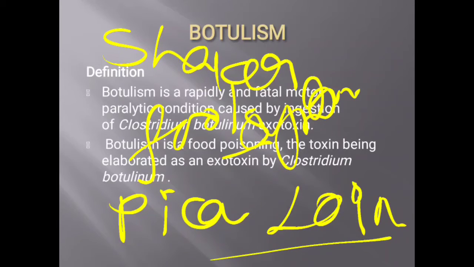And this is similar to wound botulism in humans. Wound botulism is mainly seen in humans when the bacteria grow and produce toxins in a wound. Because of this characteristic feature, the disease produced by bacteria which grow and produce toxins in a wound is called wound botulism. And this is almost similar in the case of horses.